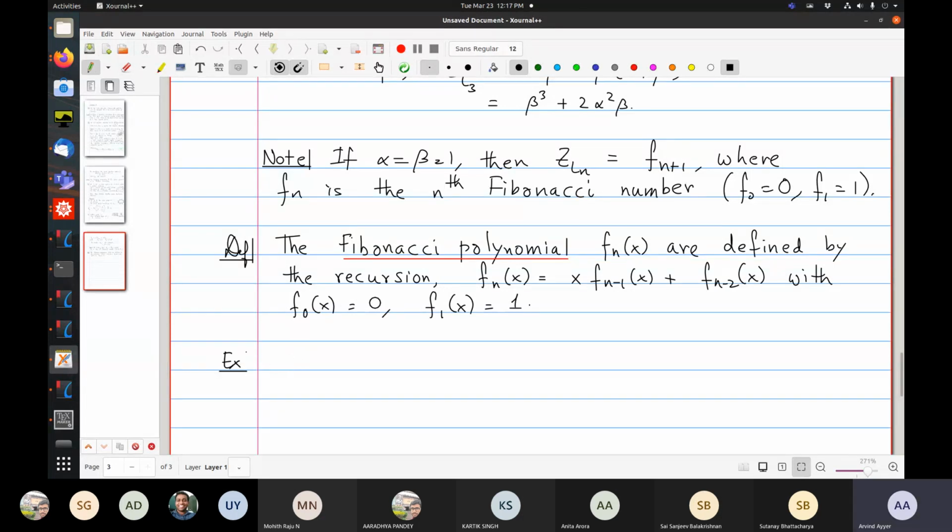One can show, as an exercise, that Z of L_n is alpha to the n times F_{n plus 1}.